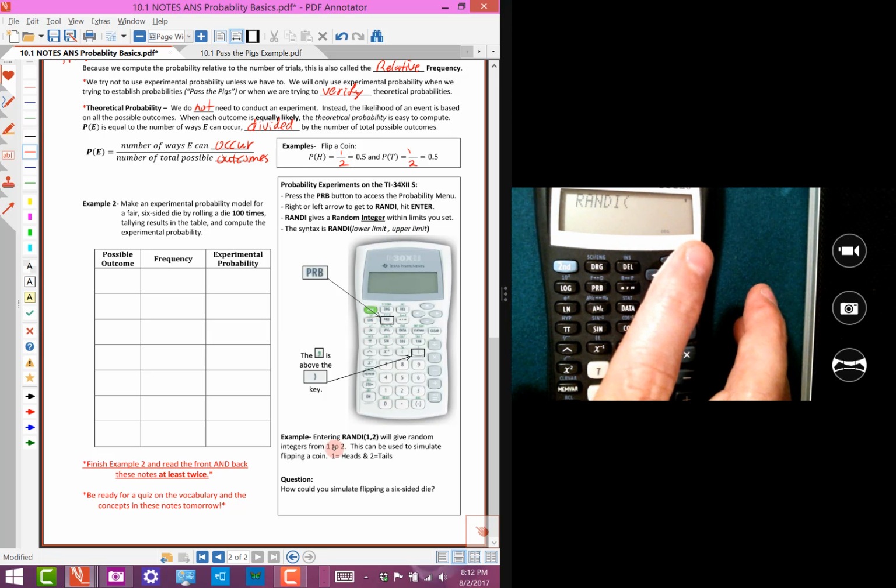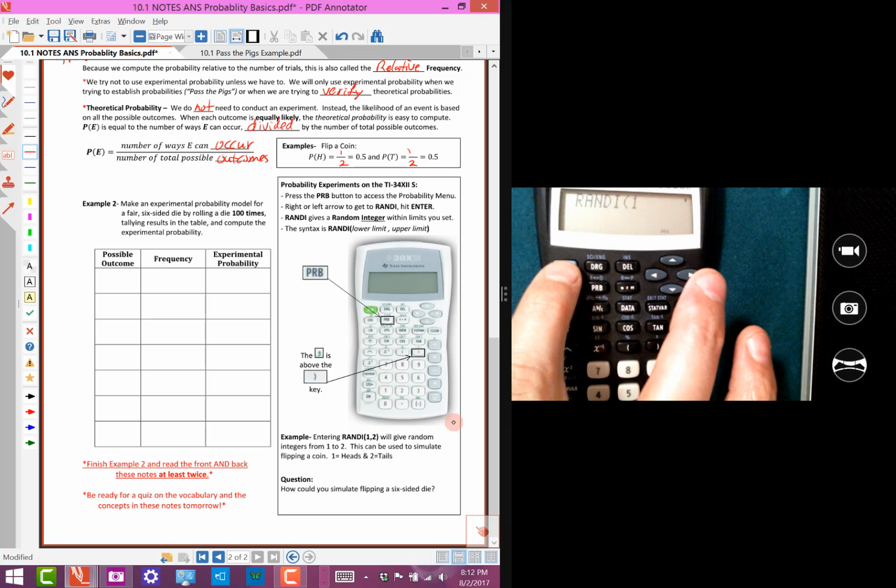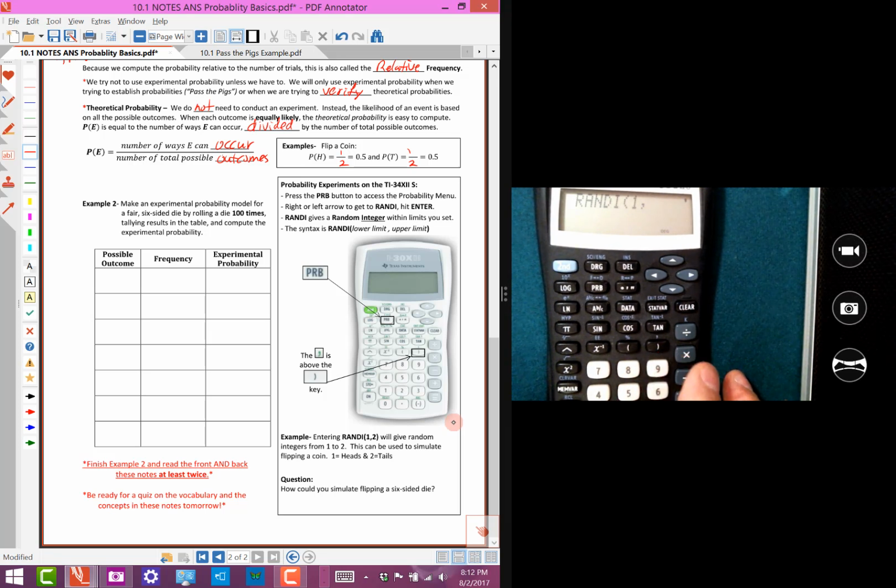So if we want to simulate flipping a coin, there are only two outcomes. So we're going to say random integer, hit a 1, then hit a comma. Again, the comma is above the close parentheses key, so we're going to have to hit the second button because that's in blue. There's a comma. And then we put a 2, and then we close the parentheses. So what this is going to do is produce a random integer between 1 and 2. Sometimes it'll give a 1, sometimes it'll give a 2, and that can be used to simulate flipping a coin.